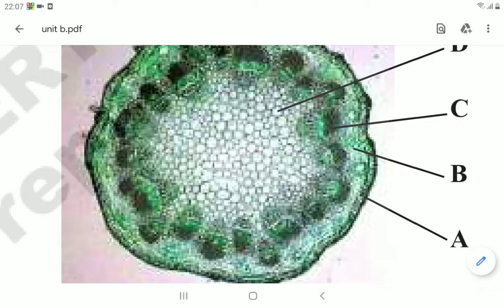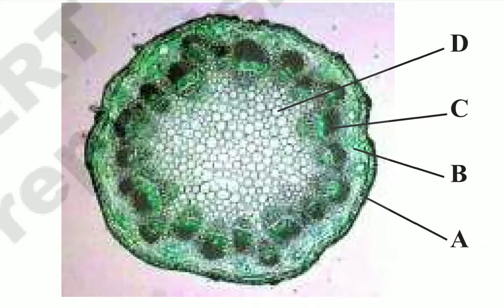In a green stem, this portion has special cells that carry out photosynthesis. We already know photosynthesis is a process of making food by the plant with the help of sunlight and water. These green cells play the major role in photosynthesis.